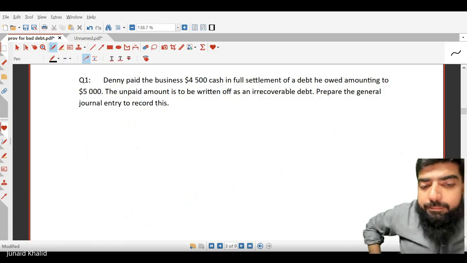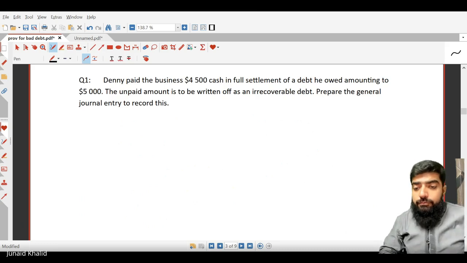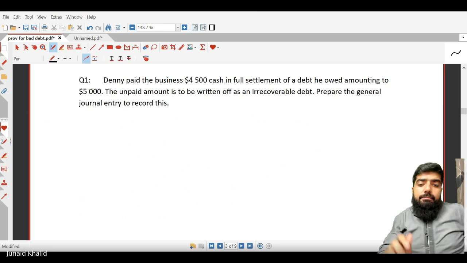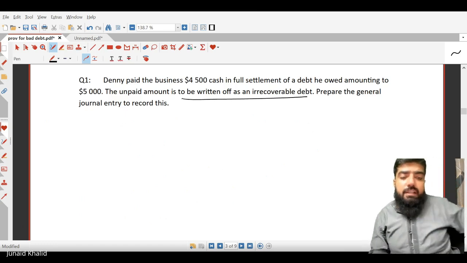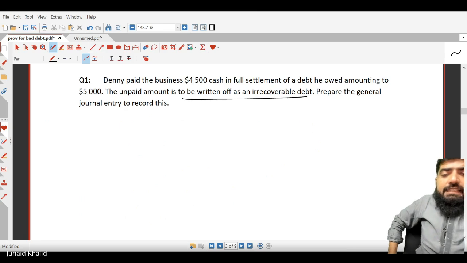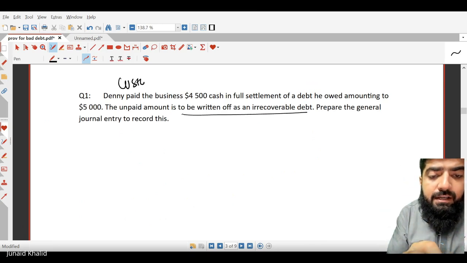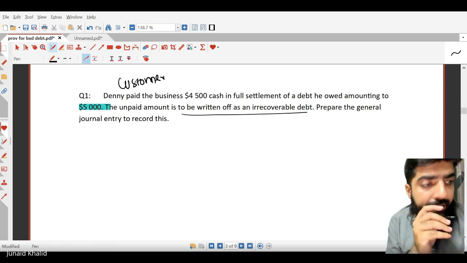Now let's see the question. It's a very basic question. Danny paid the business $4,500 in cash in full settlement of the debt owed amounting to $5,000. The unpaid amount is to be written off as irrecoverable debt. Now prepare the general entry to record this. Danny is one of the customers, and the customer has paid the business $4,500. But the amount that should have been recovered is $5,000. Are you getting a point?